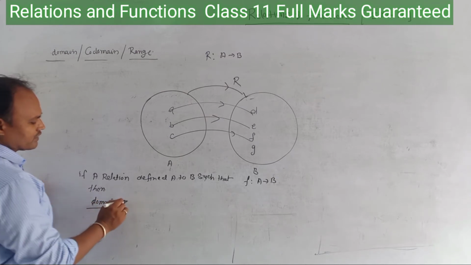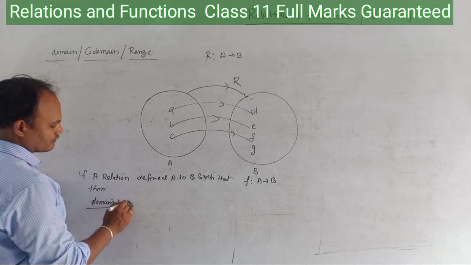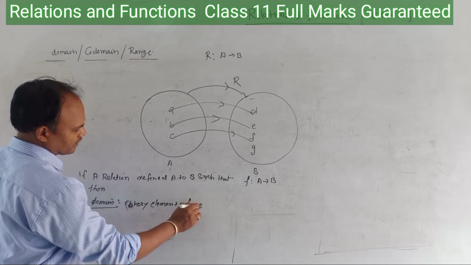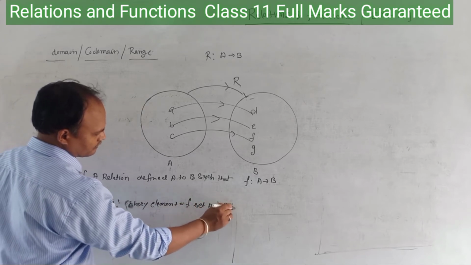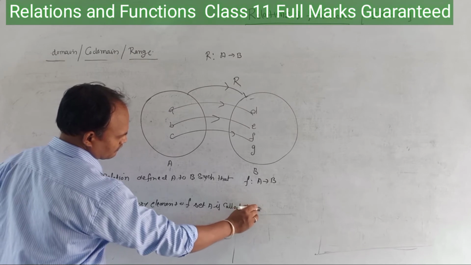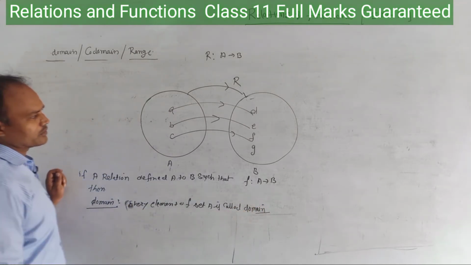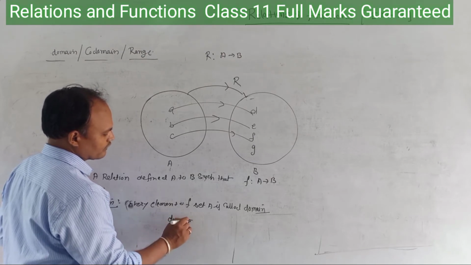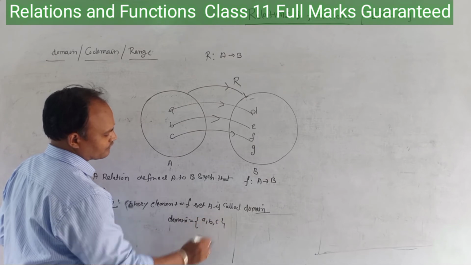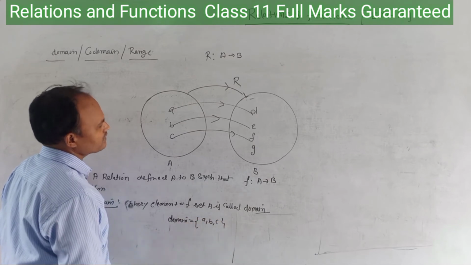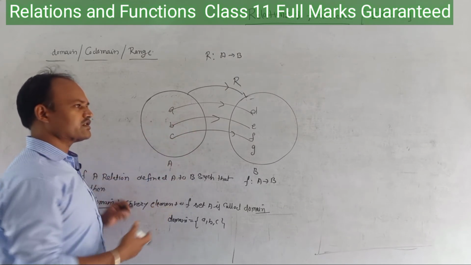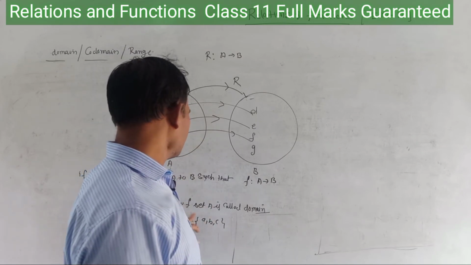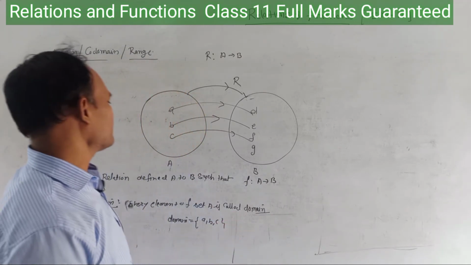When we are saying domain, every element of set A is called the domain. So what is the value of the domain? The value of the domain is A, B and C, so there are three elements. Suppose a relation R is defined from A to B, then every element of set A is called the domain. It is A, B, C.